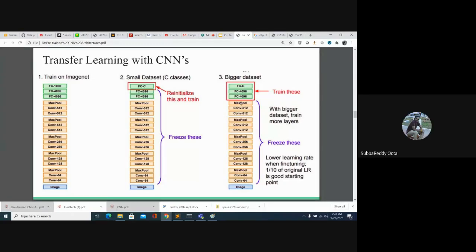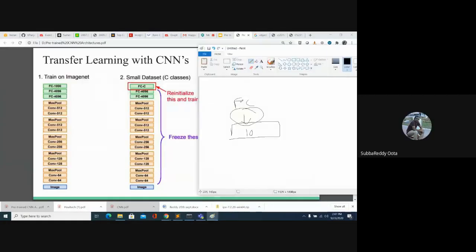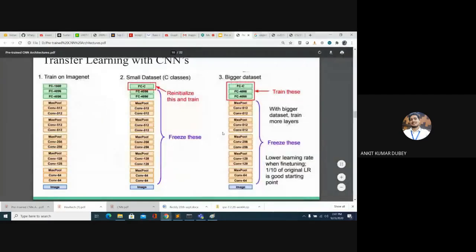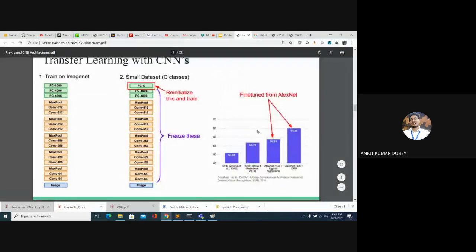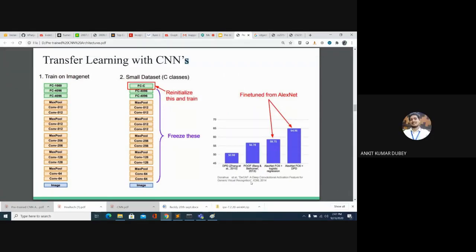Excuse me, sir. What is the meaning of DPD in that figure? DPD is nothing but a person name. So AlexNet is an architecture, right? Even DPD is another architecture. So these are architecture names.